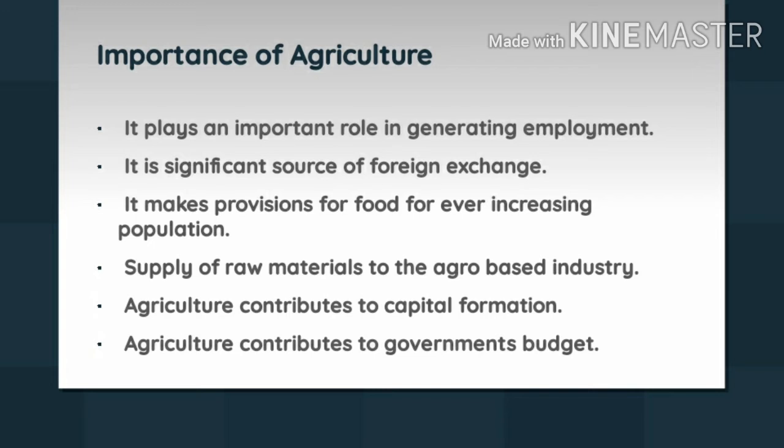Agricultural activities also make a great contribution towards the government budget. Okay, the government is earning a huge amount of revenue, a huge amount of tax from agricultural activities, as well as the allied activities, the associated activities, like cattle rearing, which is done side by side with agricultural activities. Then animal husbandry, poultry farming, fishing, all these activities associated with agricultural activities are able to provide a huge amount of profit, a huge amount of revenue to the government.